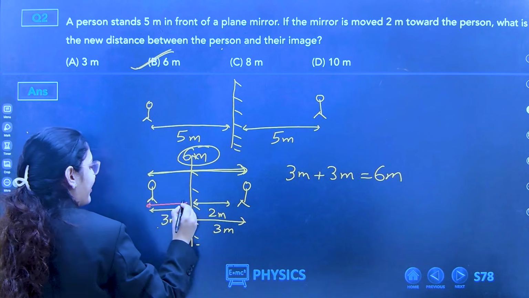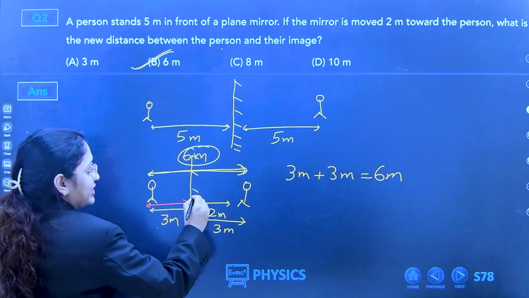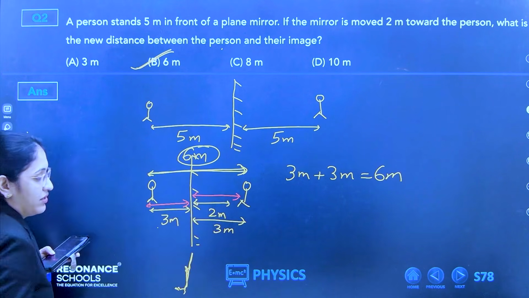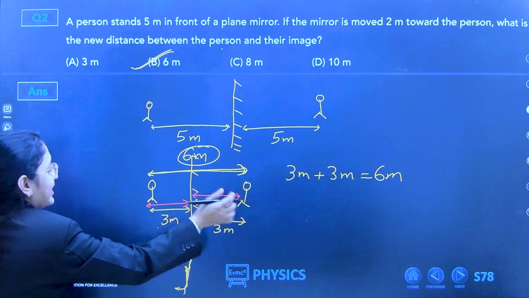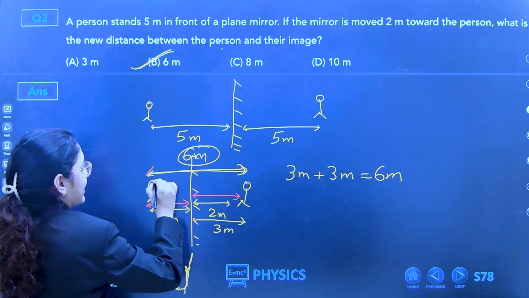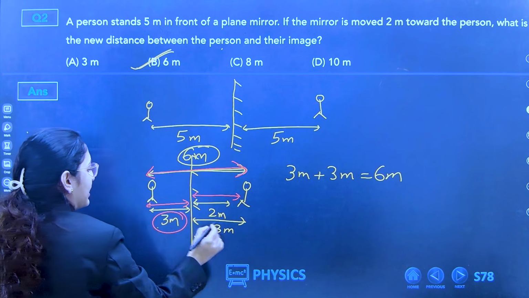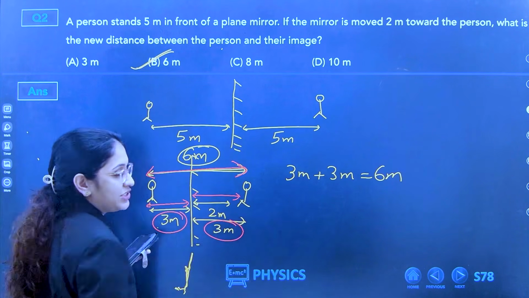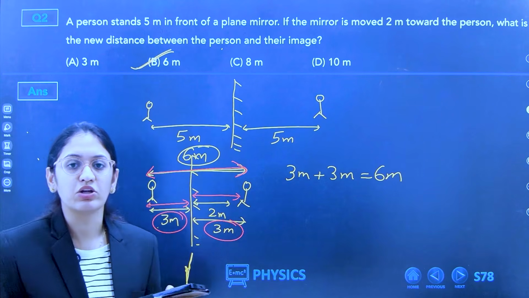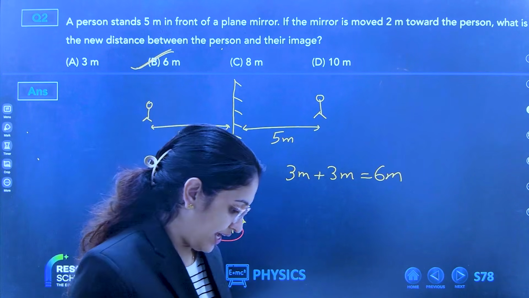This is the distance between object and mirror, and this is the distance between image and mirror. Between person and image, the distance is 3 meters plus 3 meters, that is equal to 6 meters. Okay.